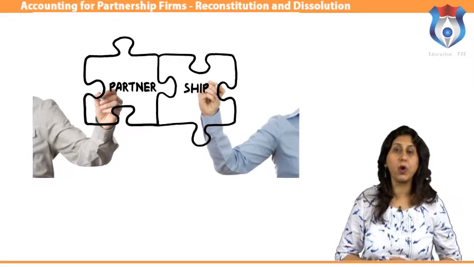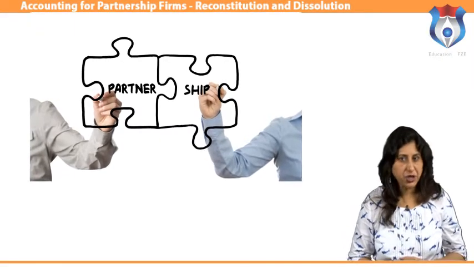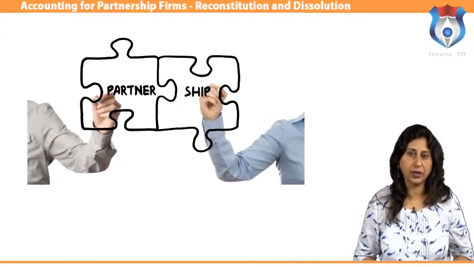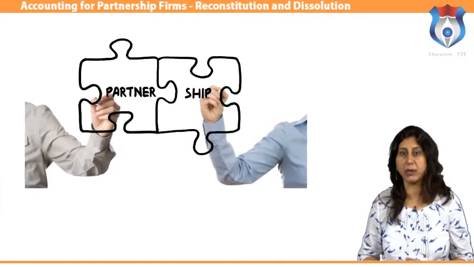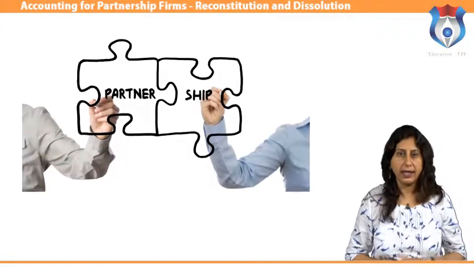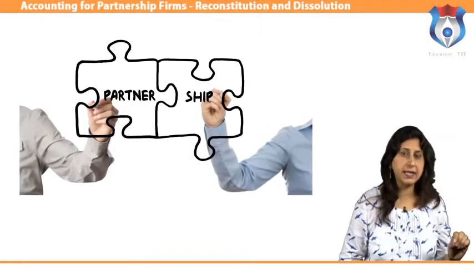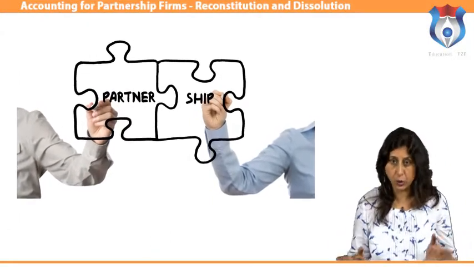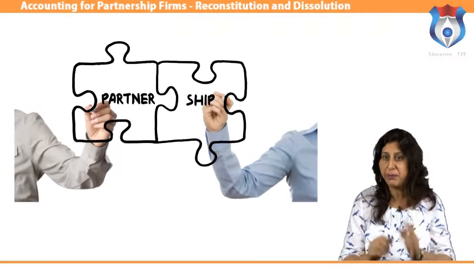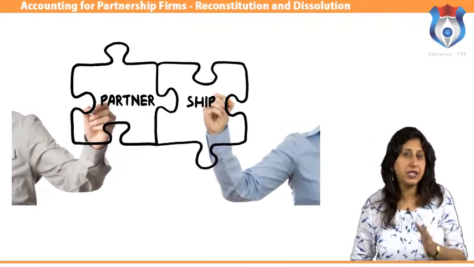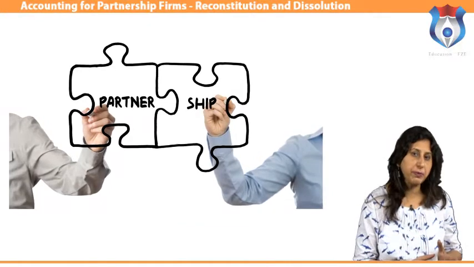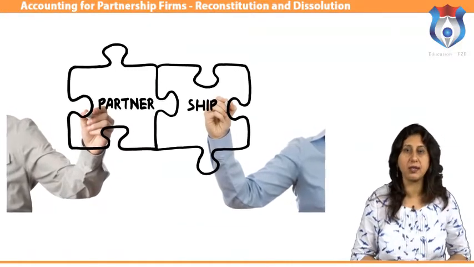Let us start with what is partnership. Partnership is a form of business organization. A business and its ownership are independent concepts. The idea that the actual business and the form of organization that owns it are different would help you in creating an understanding on the difference in accounting for partnership firms and other forms of business organizations.